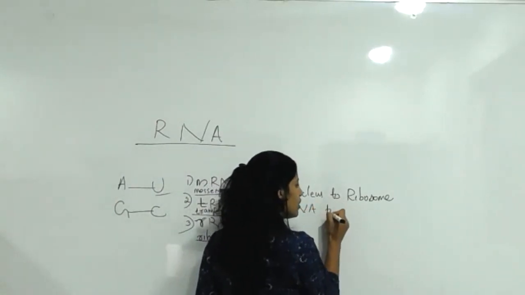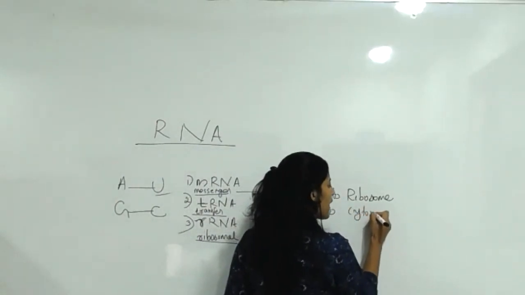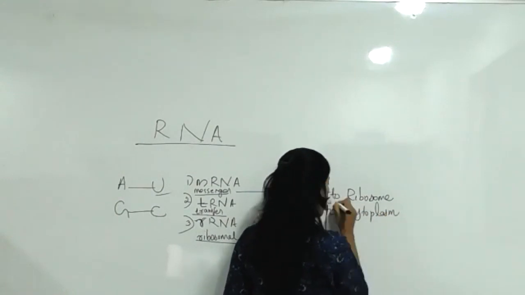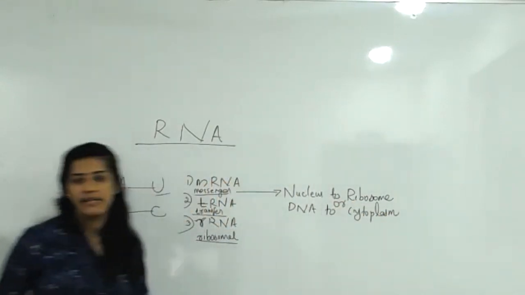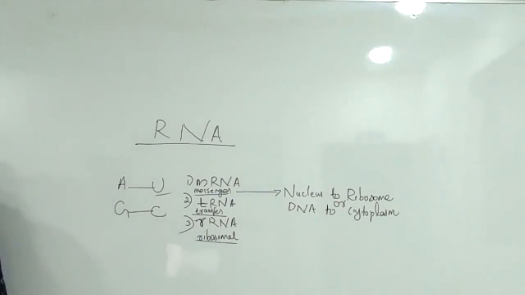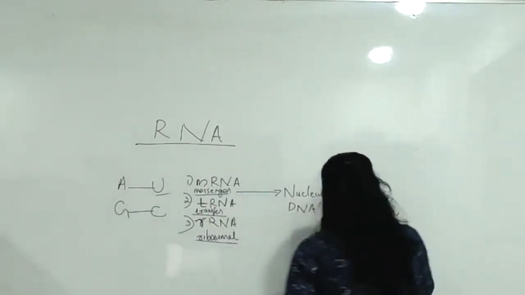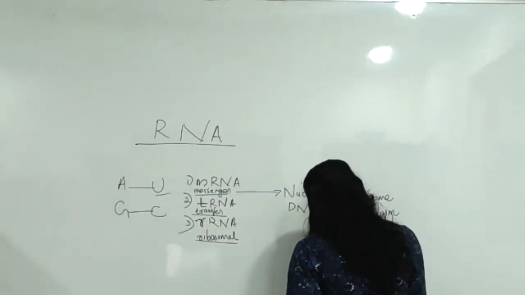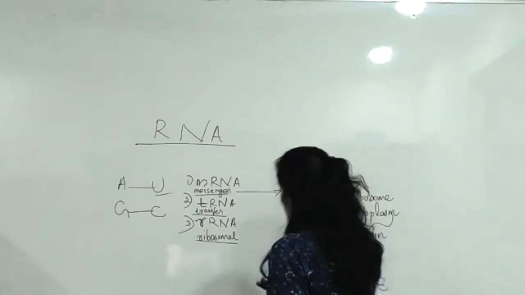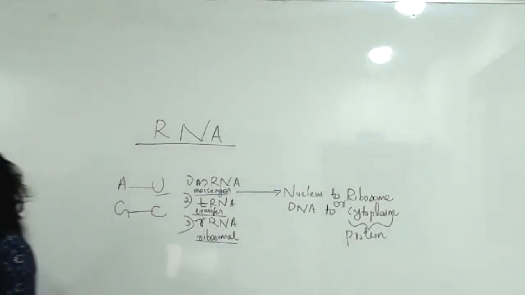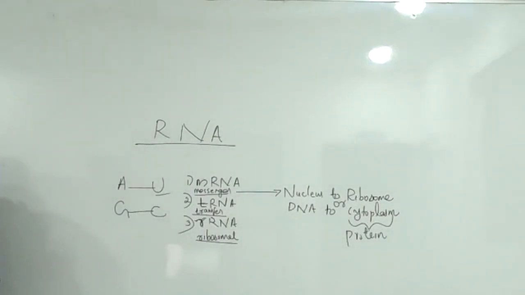So DNA to ribosome, cytoplasm, where protein is synthesized. That's why it is called messenger RNA or mRNA.